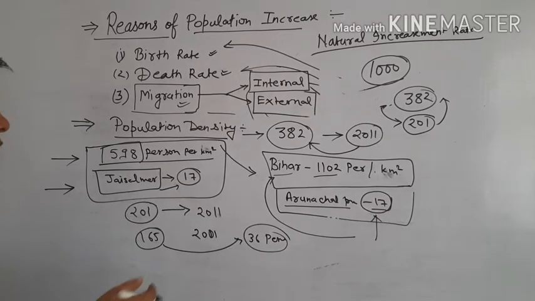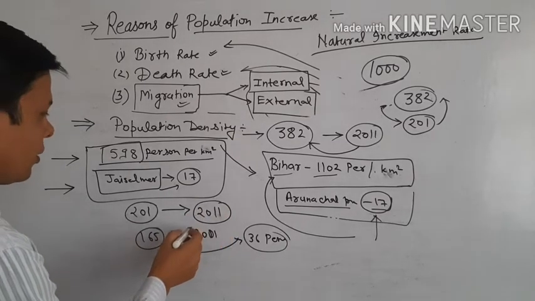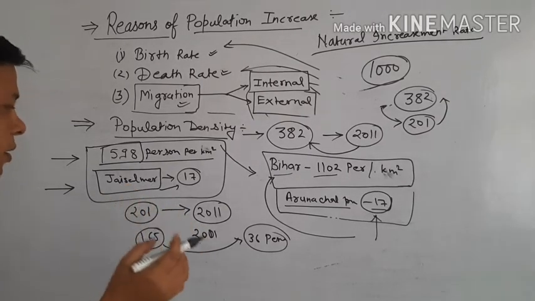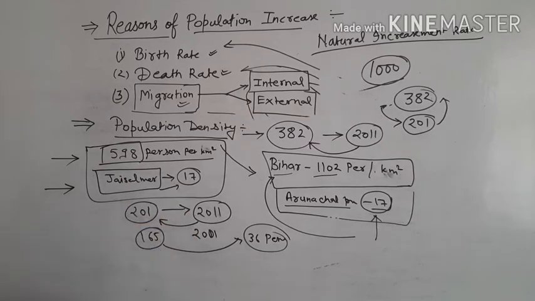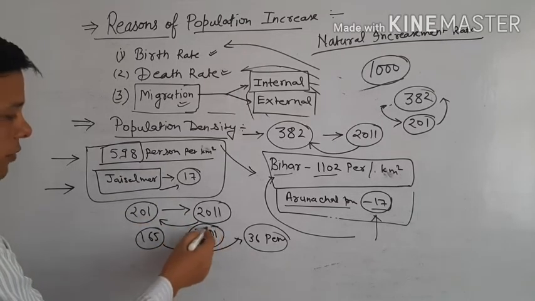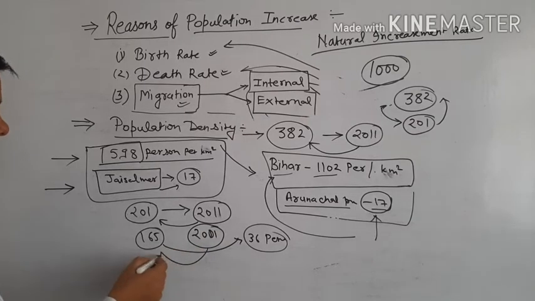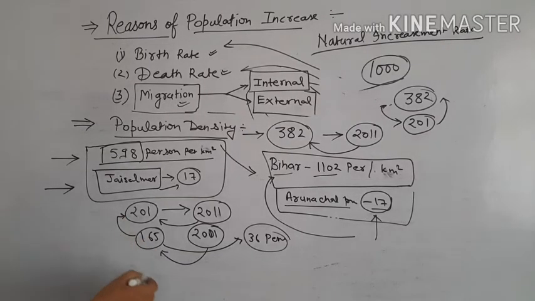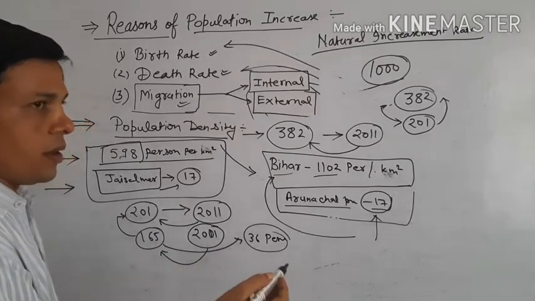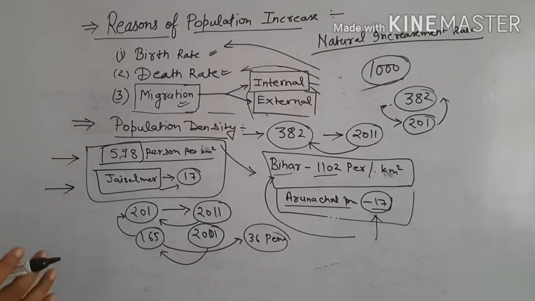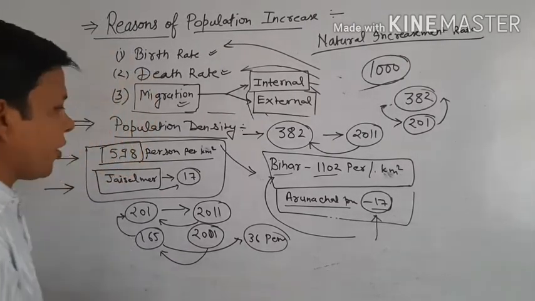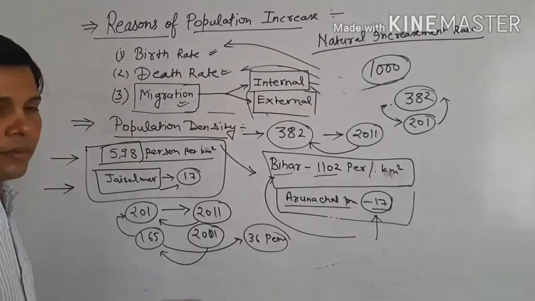According to the census of 2011, the overall density of population of Rajasthan is 201, and according to the census of 2001, it was only 165. So you can see the increment from 165 to 201, about 36 persons per square kilometer increase in population density of Rajasthan. Okay, students, this is the main point of Rajasthan population density.